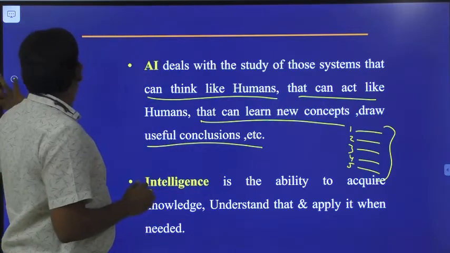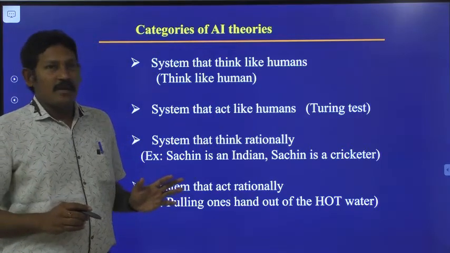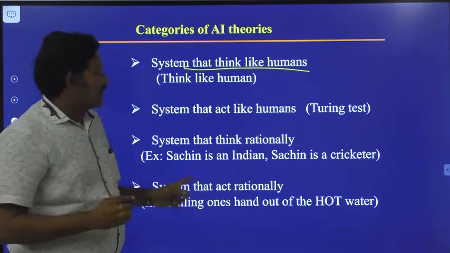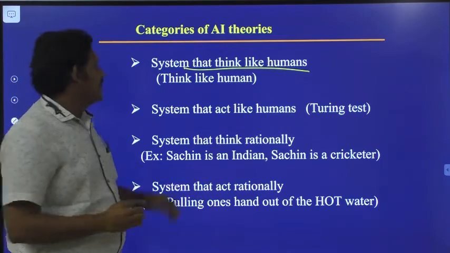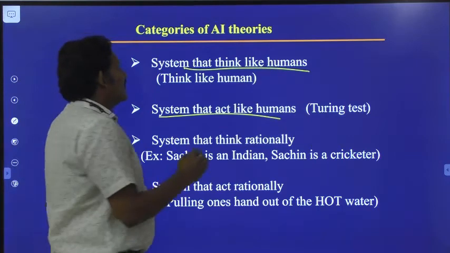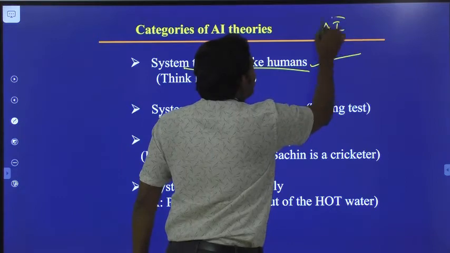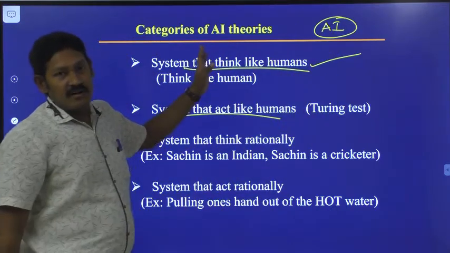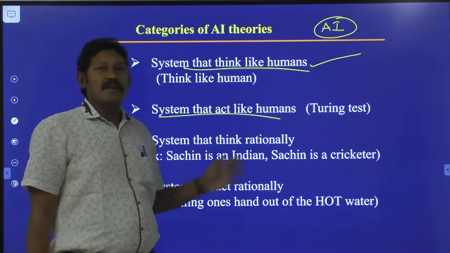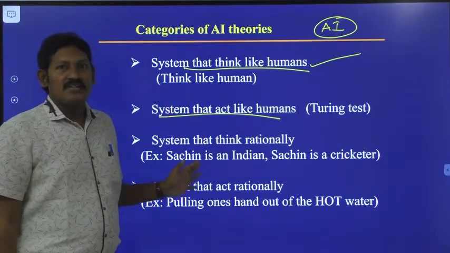There are 4 categories of AI theories. The first is systems that think like human, the second is systems that act like human, the third is systems that think rationally, and the fourth is systems that act rationally. We will see these in detail one by one. While developing an artificial intelligence system, it has to follow these 4 theories: the system should think like human, act like human, think rationally, and act rationally.